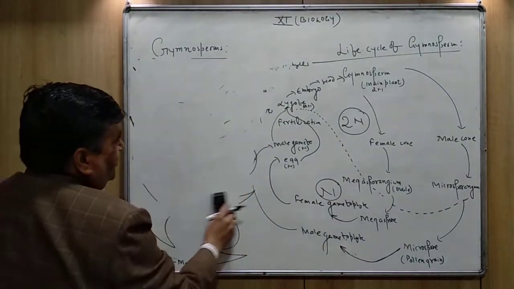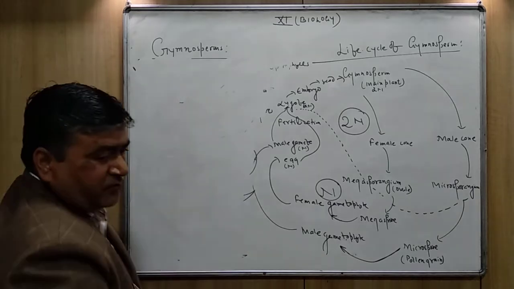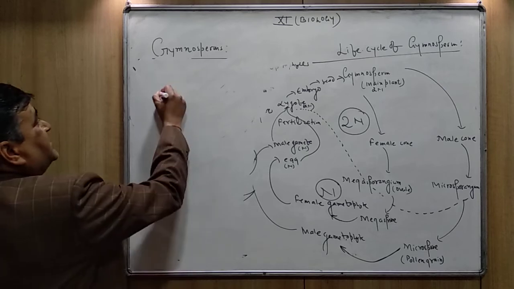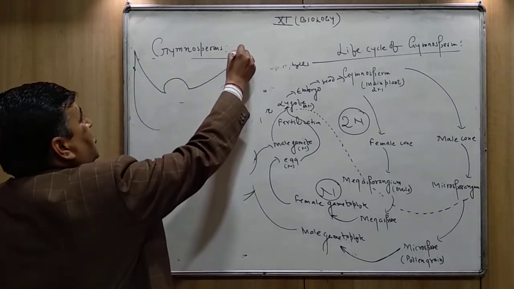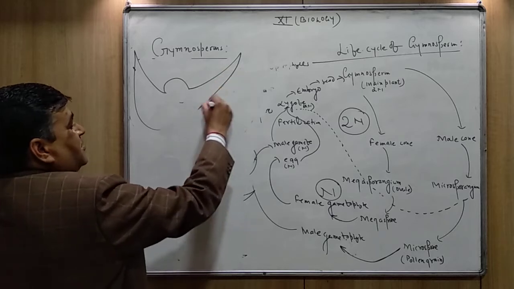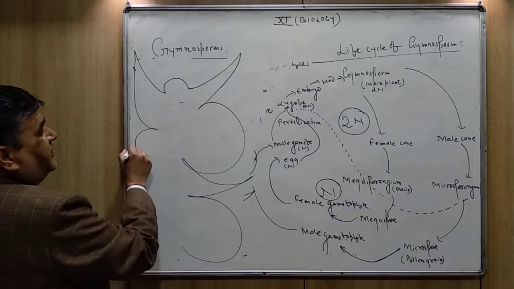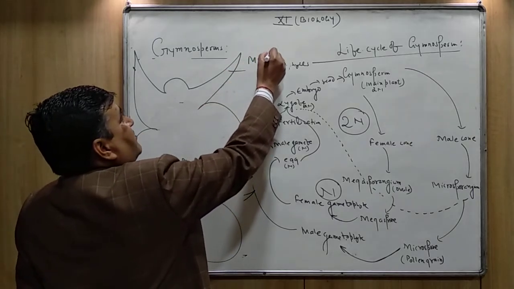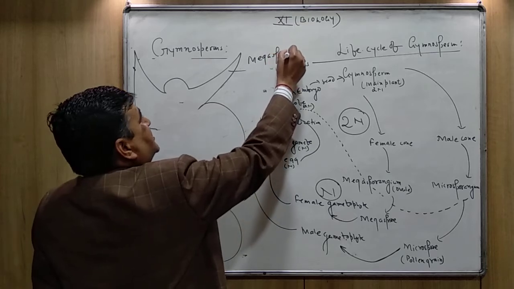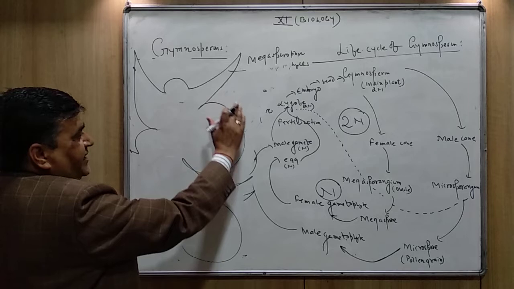The same in the female cone also. The female cone is made up of megasporophylls. If you cut the tears off, this is a single leaf. These leaves are called megasporophylls, and what does the megasporophyll contain?